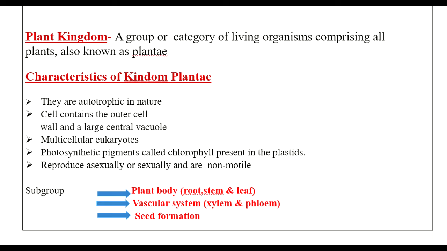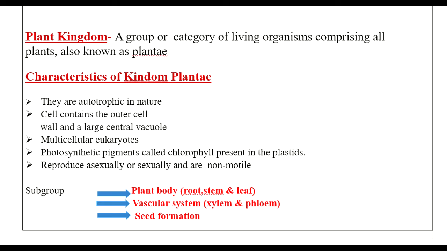Plant Kingdom. It is a group or category of living organisms comprising all plants, and it is also known as Plantae. So your plant kingdom is a group which comprises all plants in it. Based on the simple characteristics of a plant, you know the characteristics of plants, right? They are multicellular, autotrophic and eukaryotes. So based on it, you can also define a plant kingdom to be a group which consists of multicellular, autotrophic eukaryotes which conduct photosynthesis. And members of this family comprise a true nucleus and advanced membrane-bound organelles.